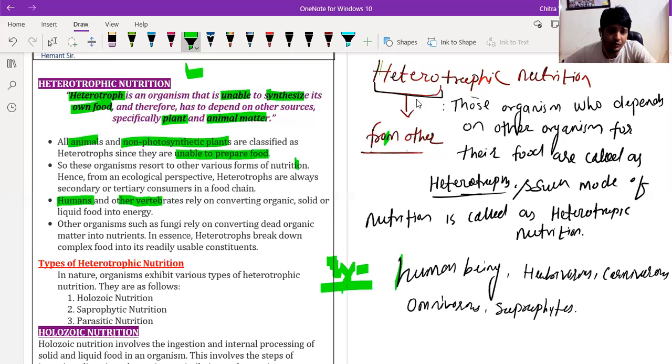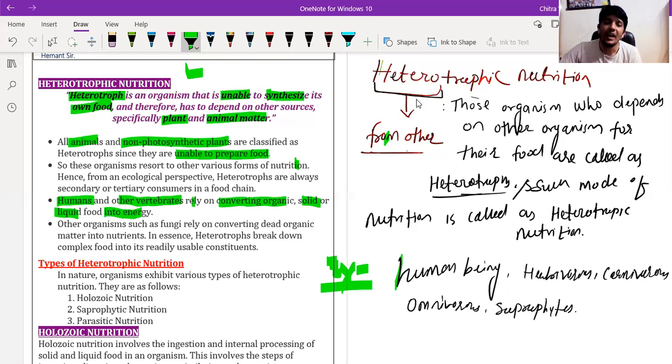Humans and other vertebrates rely on converting organic solid or liquid food into energy. Why do heterotrophs and all other organisms consume food? Because in order to survive, they require energy, and that energy is derived from the food they eat.